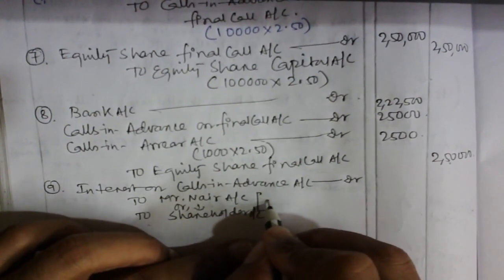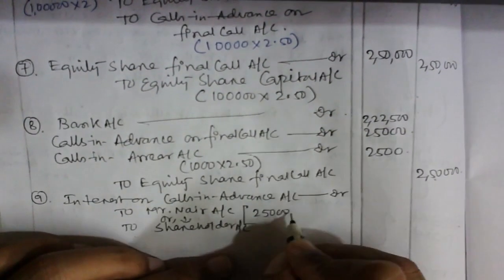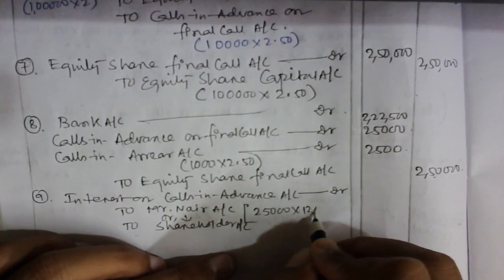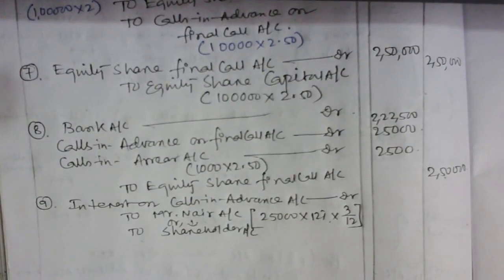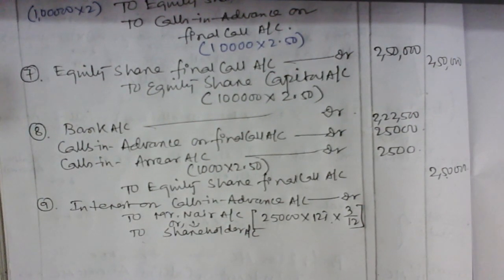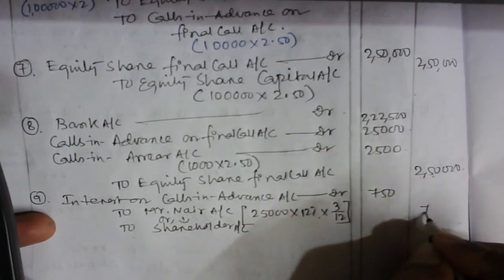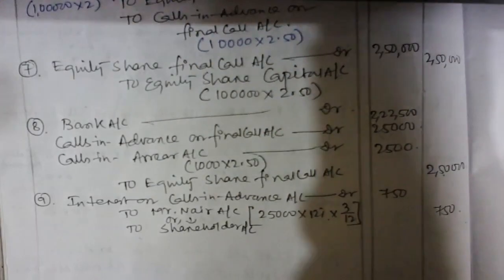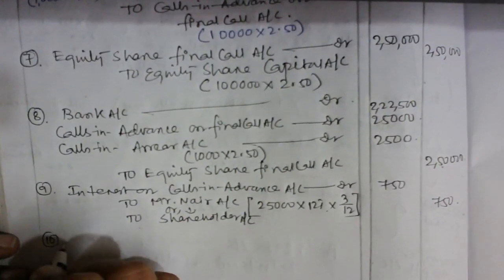Interest on calls in advance. See, here 25,000 is the calls in advance, we know that. Multiply by 12% and 3 by 12. Let me calculate it quickly. 25,000 into 12% is 3,000, into 3 by 12, so it's coming 750. It's done. Now this amount we need to pay after 3 months.